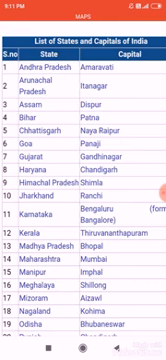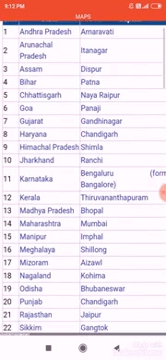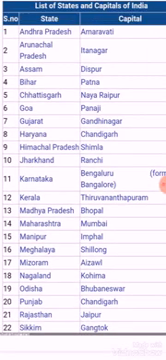Its capital is Shillong. Basically Meghalaya, we can say, is the house of clouds. That's why Meghalaya. Next is 17th number Mizoram. Its capital is Aizawl. 18th number Nagaland. Its capital is Kohima. Next is Odisha. Its capital is Bhubaneswar. Next is Punjab.